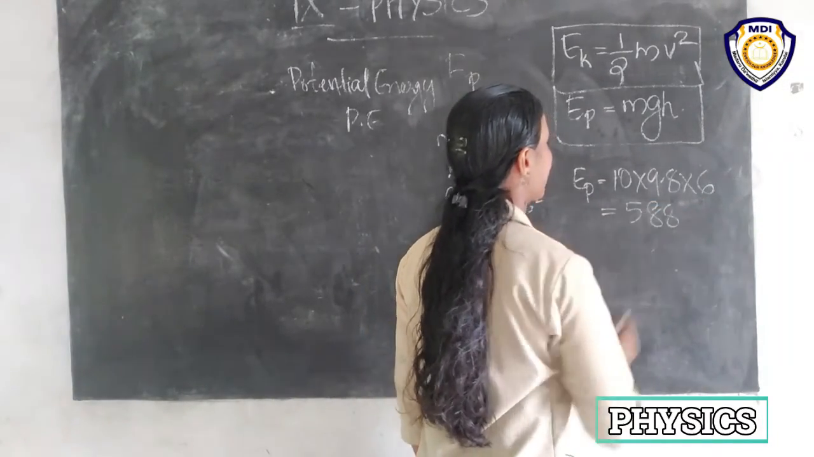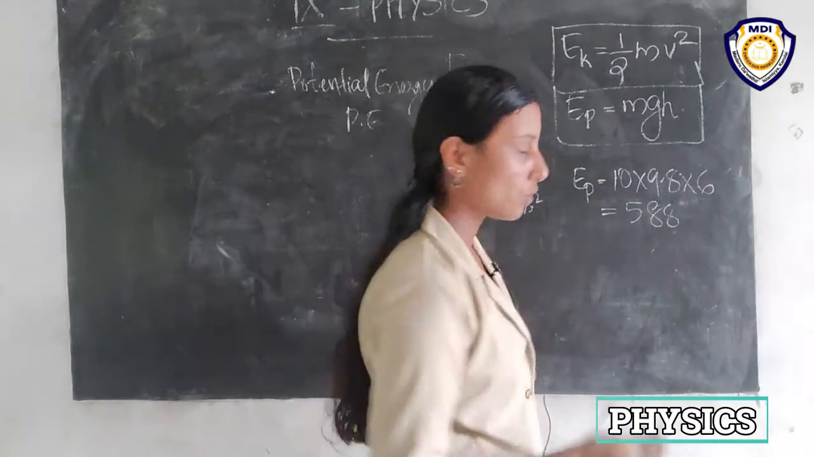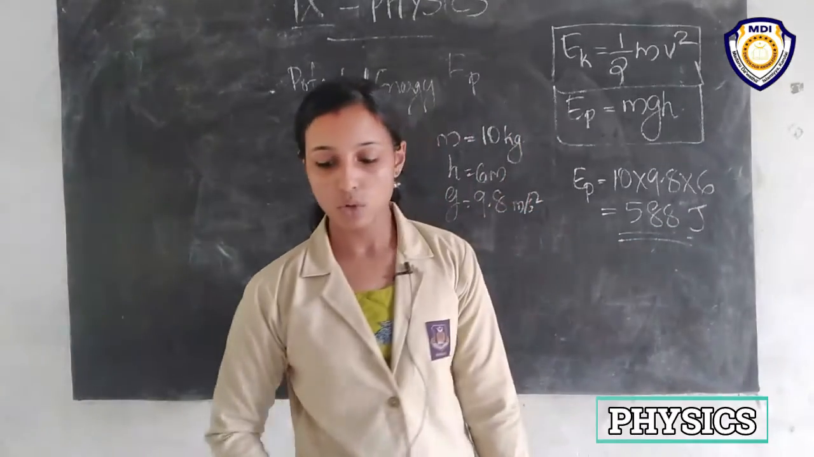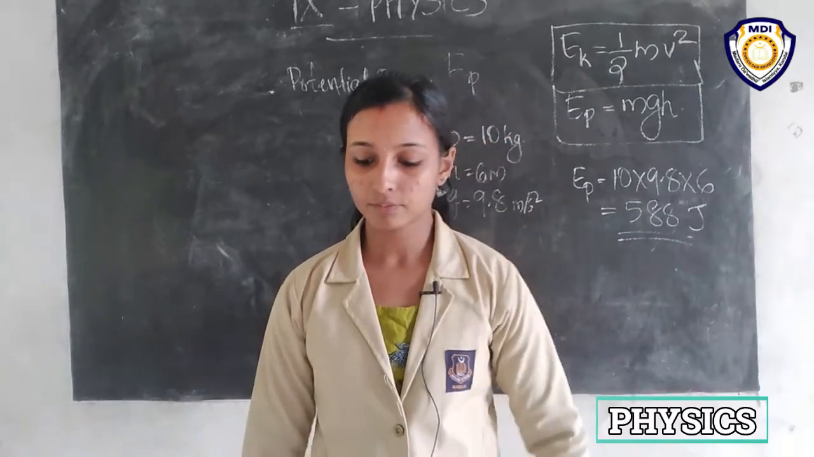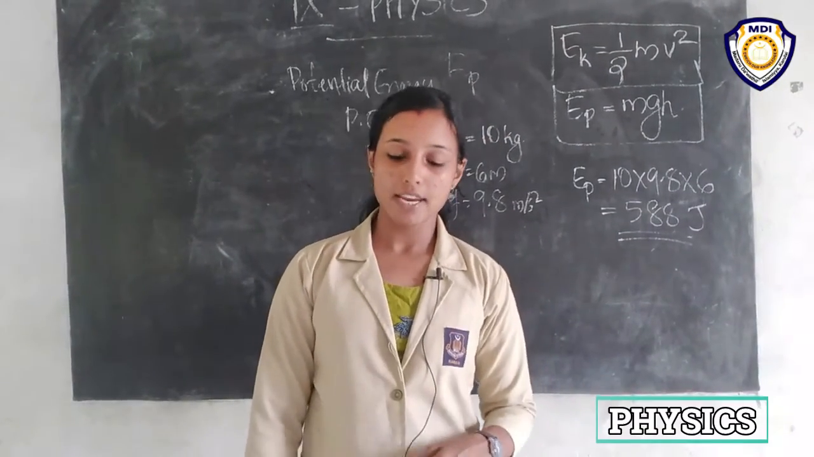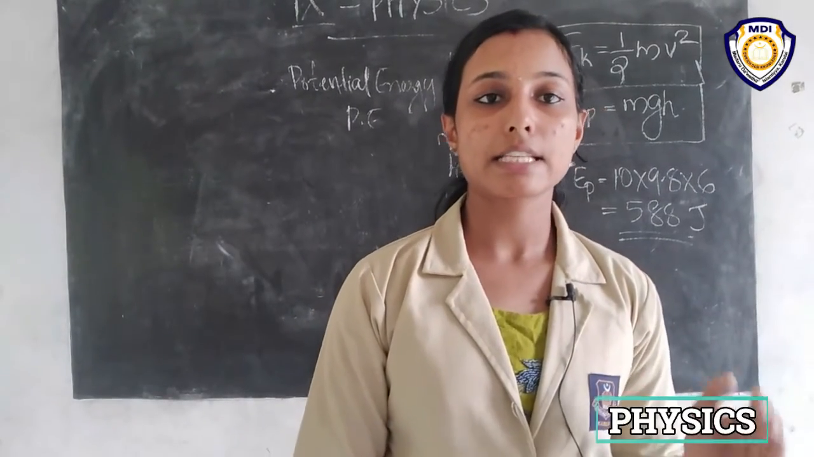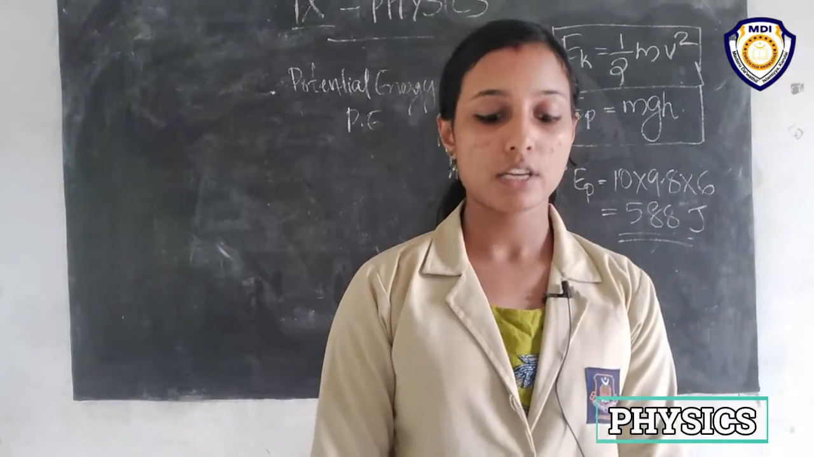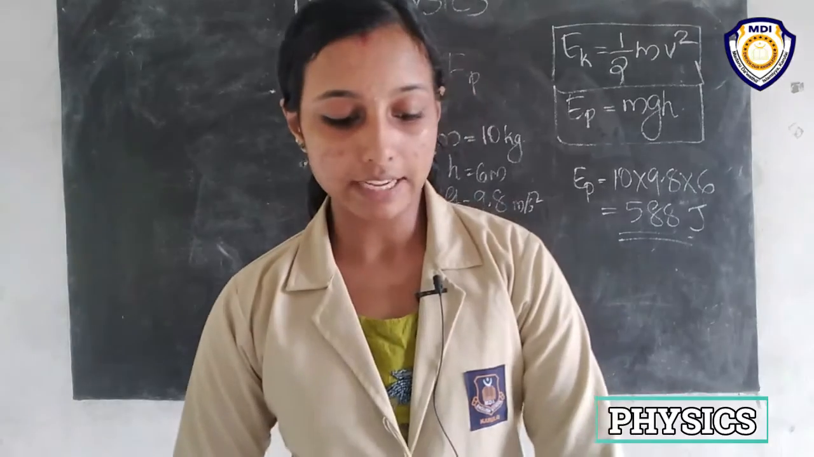What is the unit of energy? Unit of energy is joule. Okay, so you should write the unit of energy. So it is given as 588 joule. The potential energy of this object at a height of 6 meter having a mass of 10 kilogram is equal to 588 joule. And another example, 11.6, is given.